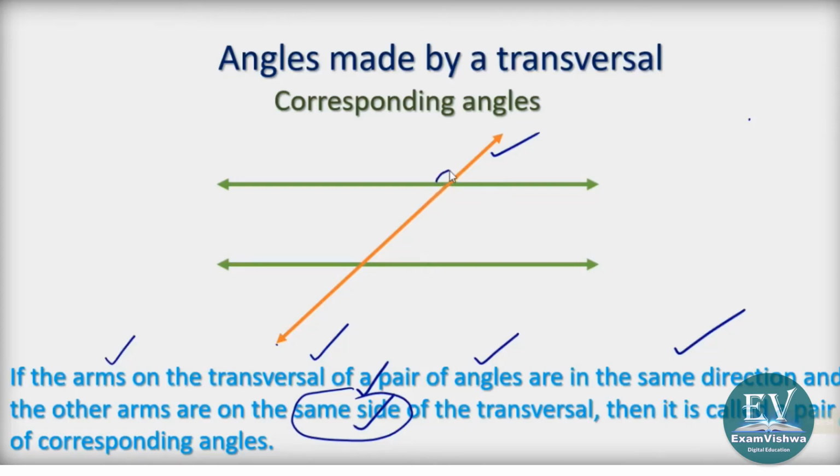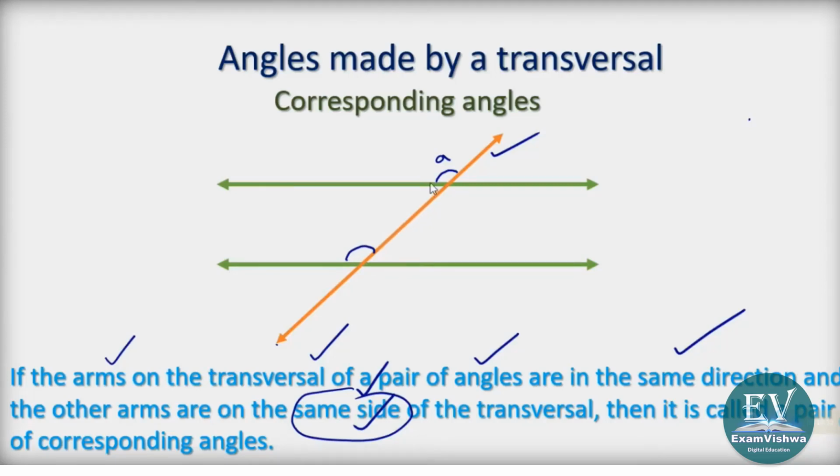Suppose take this angle, naming it as A. This is the transversal. There is an arm on the transversal, and there is another arm on the transversal in the same direction. Understood?